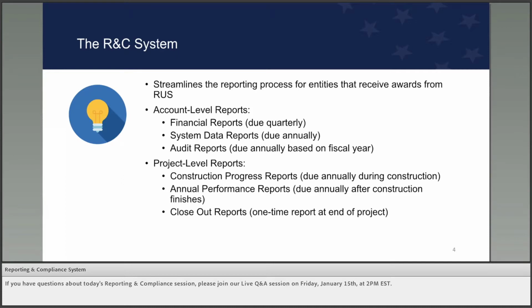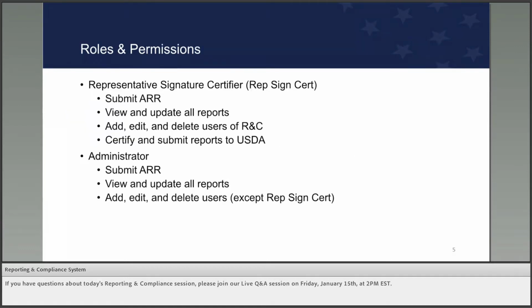The project level reports for Reconnect include the construction progress report, which is due annually, the annual performance reports, which are also due annually, but do not start until after your construction is complete, and finally, the closeout report, which is a one-time occurrence after a project is fully complete and all funding has been dispersed. And keep in mind that, again, RNC generates the reports for awardees on appropriate schedules that are based on the requirements in the executed legal agreements between RUS and the entity.